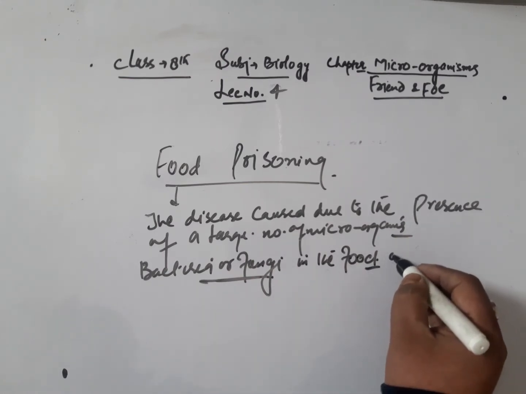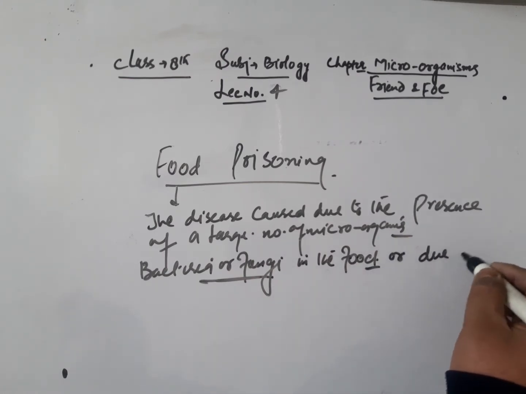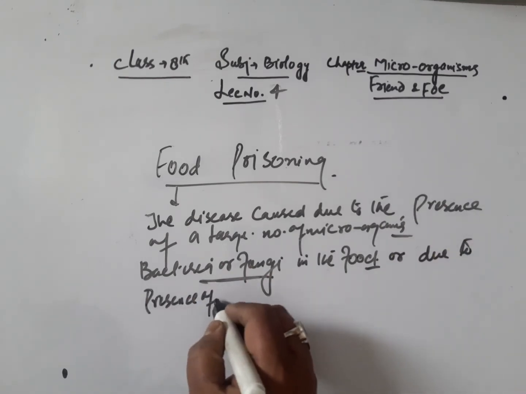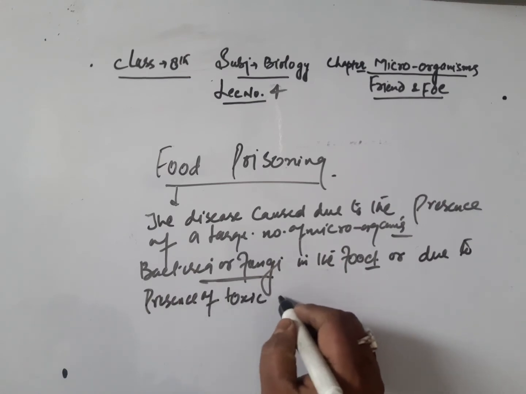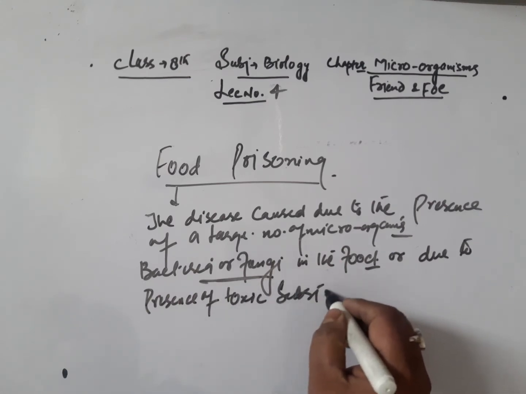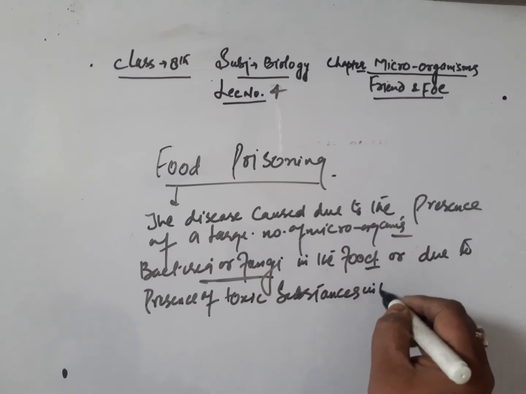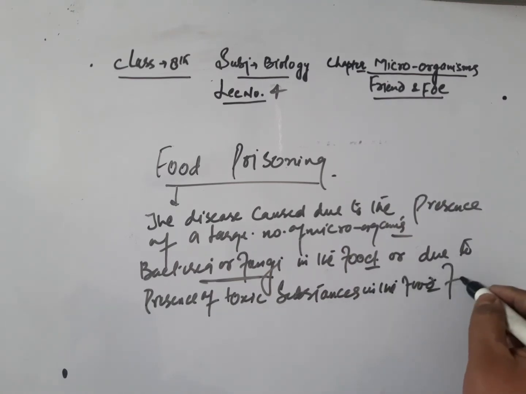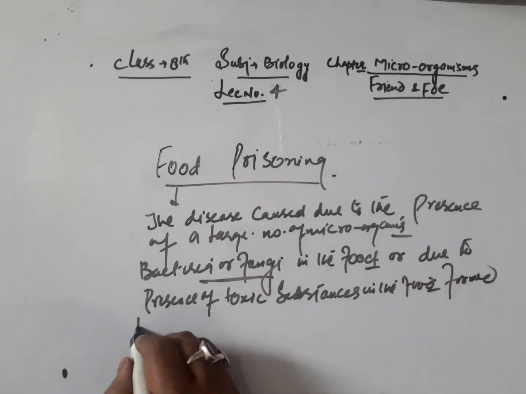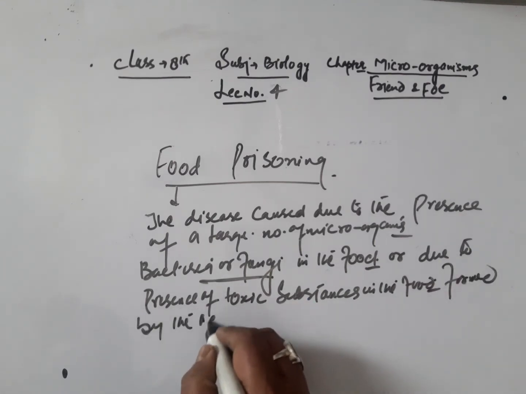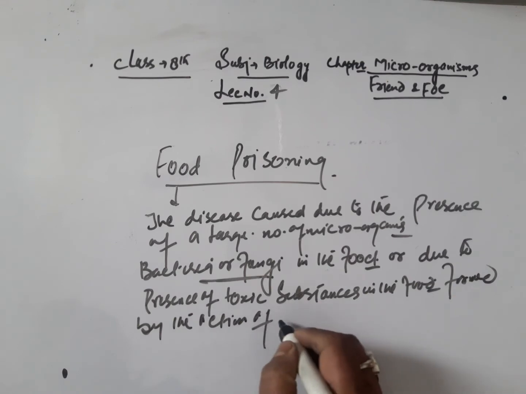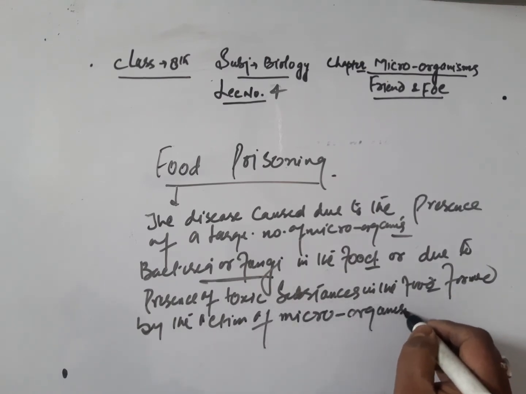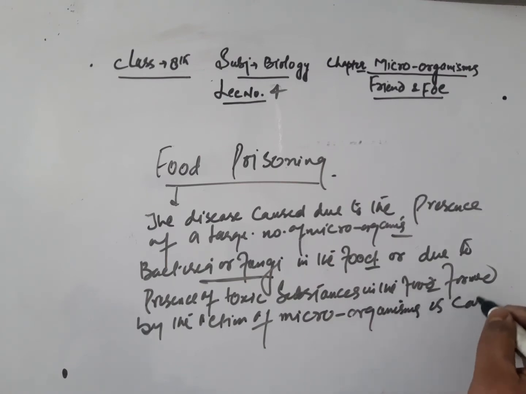or due to the presence of toxic substances in the food formed by the action of microorganisms is called food poisoning.